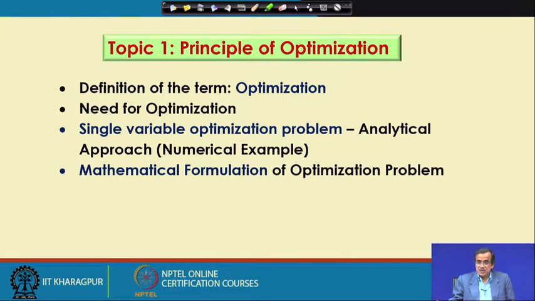So, we took the help of a very practical example. That example was just like one pointer which is generally used while delivering a lecture.